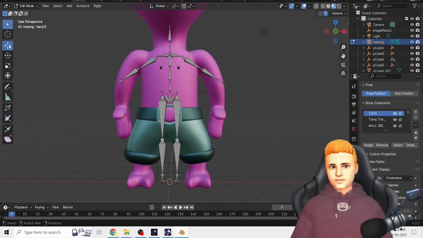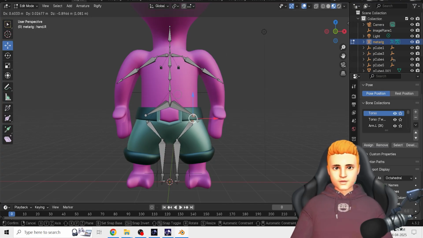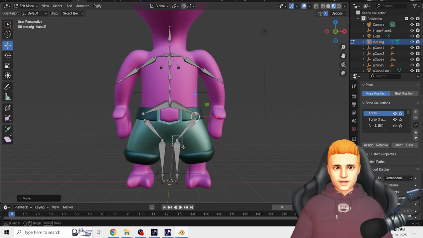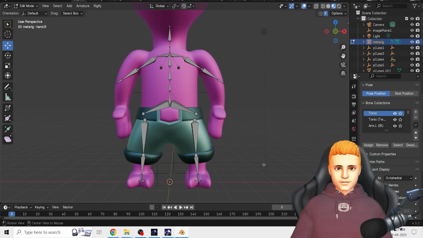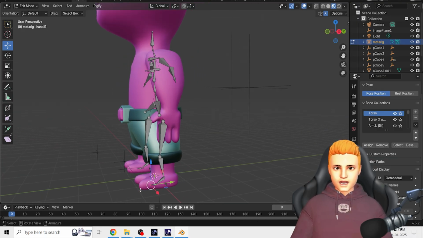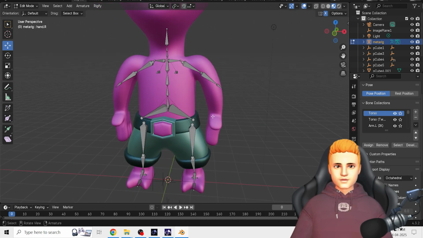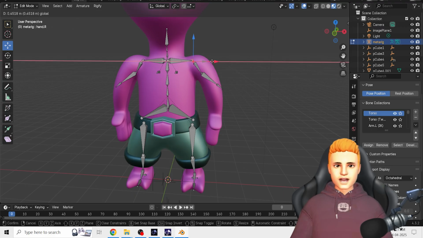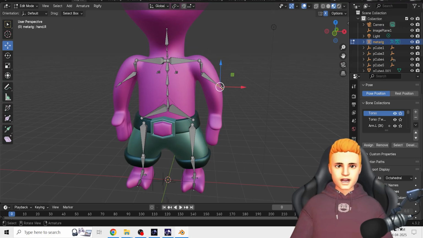So now what we have to do is click and drag on this joint like this, and then move it like this. Here also click and drag, move it like this. Here also click and drag, move it like this. Here also, and here also, move it here, and here also click and drag, move it here.